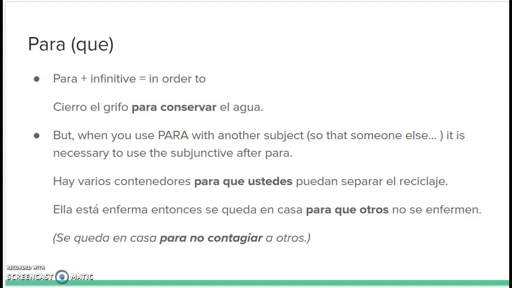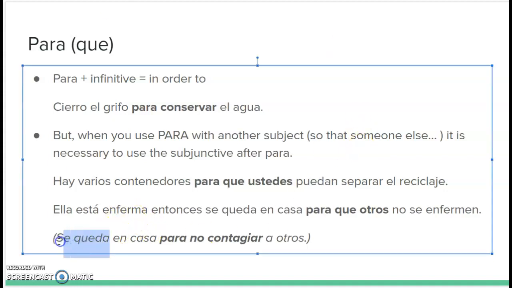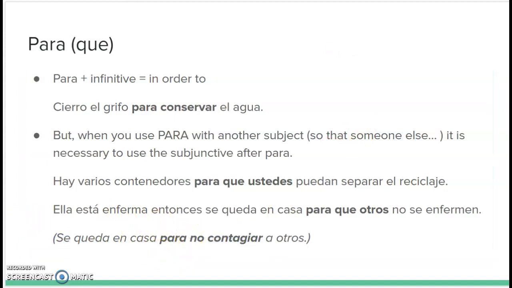In comparison, the final sentence we have, se queda en casa para no contagiar a otros. So she stays at home so that she doesn't infect others, right? So she is the subject here, and since there's no second subject, we don't have a que, and we keep this as the infinitive.